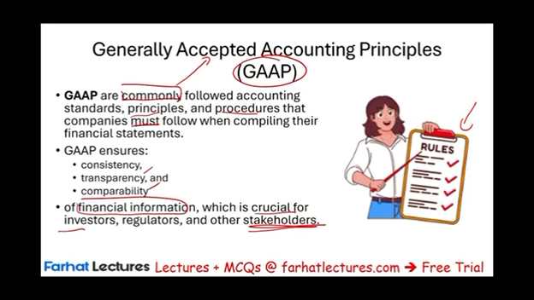Specifically, investors and creditors. And why investors and creditors? Because those are the groups that do what? Invest in you, give you money. Also, why do we need to be consistent? Why do we need to have the information comparable? Think of an audit. When a company hires an auditor, if the information is consistent, if the information is comparable from year to year or from company to company, the auditor will have a set of rules to follow. And we're going to talk about the importance of audit when it comes to GAAP shortly.